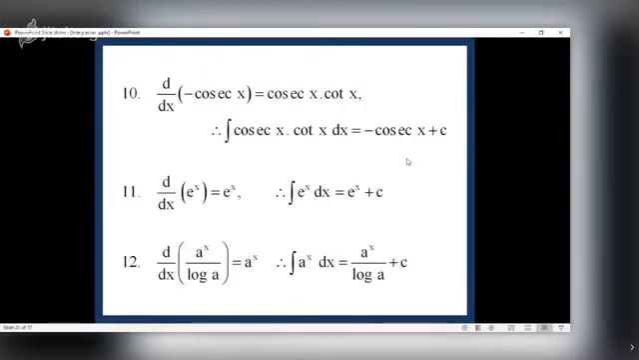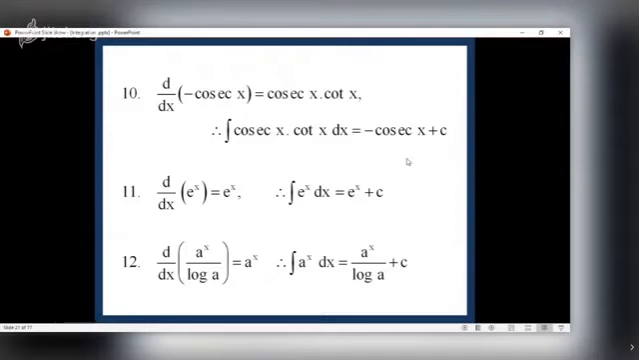Derivative of minus cosec x is cosec x into cot x. So integral cosec x cot x is minus cosec x plus c. What is the derivative of e raised to x? E raised to x. So integral e raised to x is the same, e raised to x. In fact, this is the only function whose derivative and integral is the same.